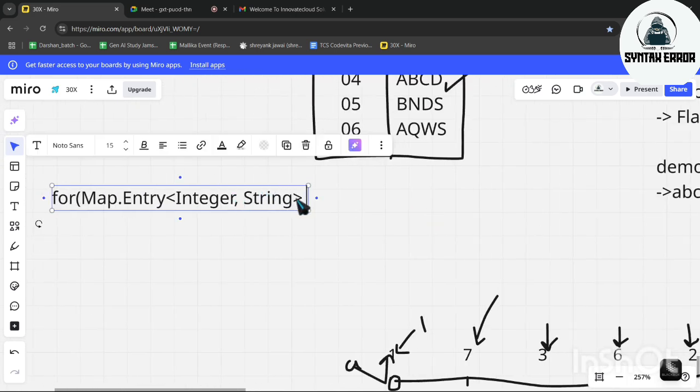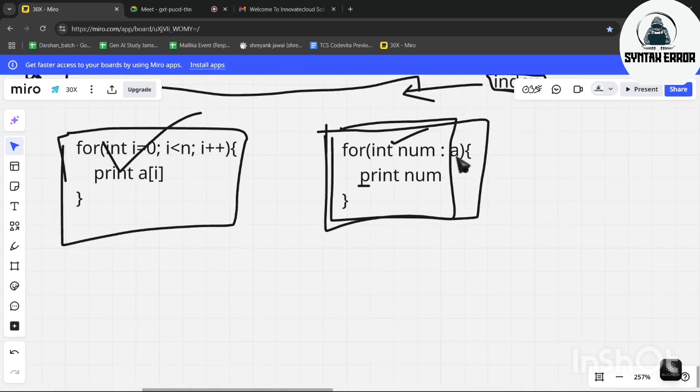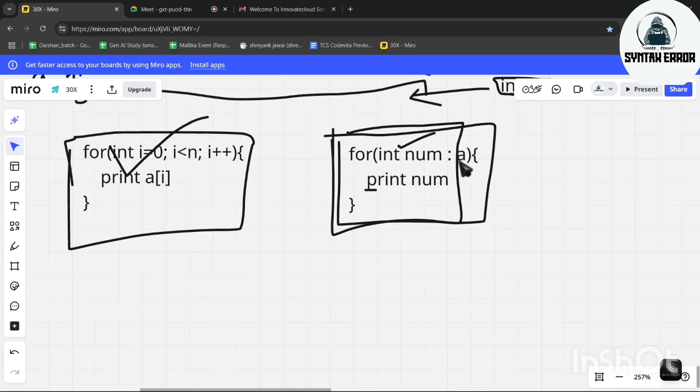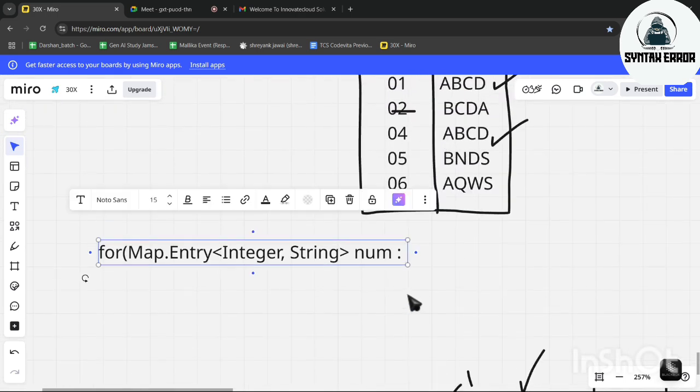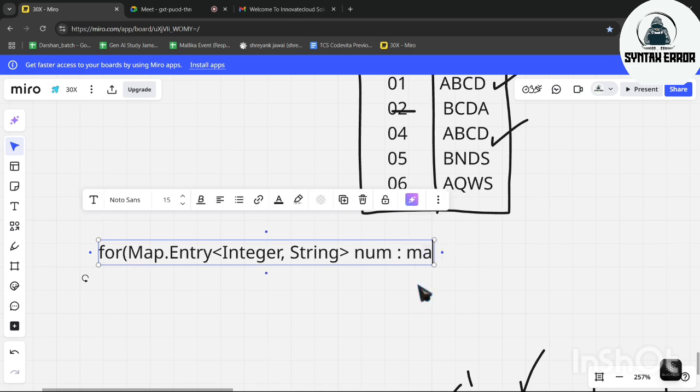Let's use the same variable name, num. After the colon, where we had written the array name, we have to write the hash table name. We have given the hash table name as demo, right? Let's assume we have given the name as map, or demo is also fine.